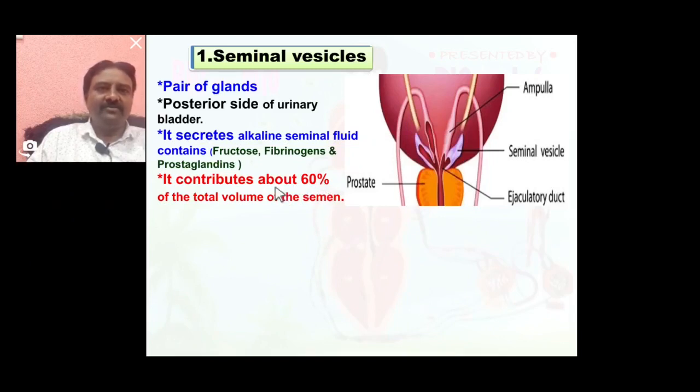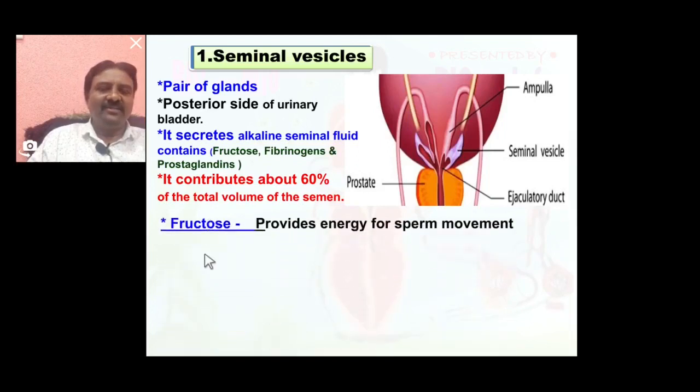This is also one of the most important questions: what percent of the total volume of semen is contributed by seminal vesicle fluid? 60% of the semen is contributed by seminal fluid from the seminal vesicle. So remember this. Fructose is one of the contents present in seminal fluid, providing energy for sperm movement. So it is most important.